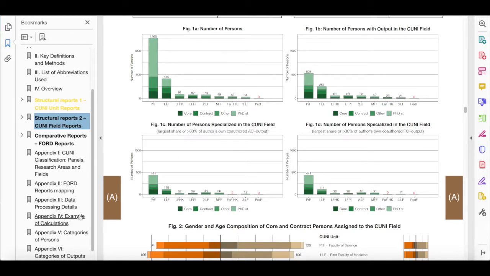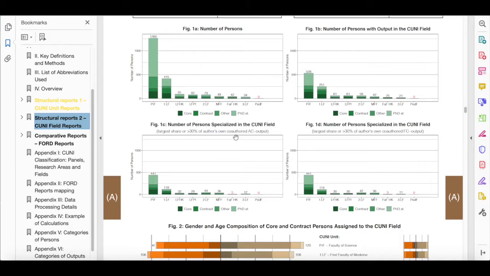The number of persons self-assigned to a field, who have produced at least one output during a reference period, is shown in Figure 1b. A more restrictive method of counting persons is depicted in Figures 1c and 1d. Only persons who are specialized in the CUNI field, that is, with the largest share of their own co-authored output in the field, are counted in these graphs.